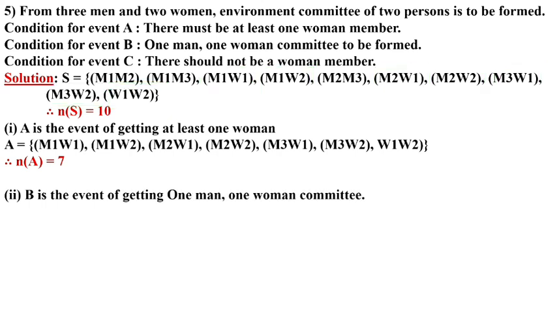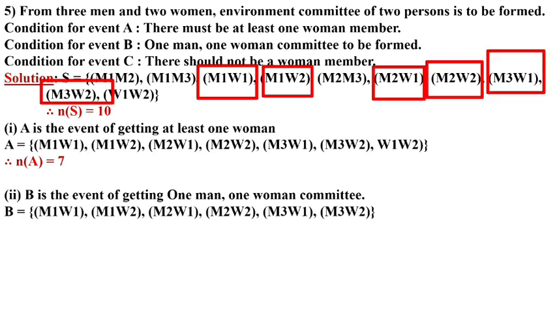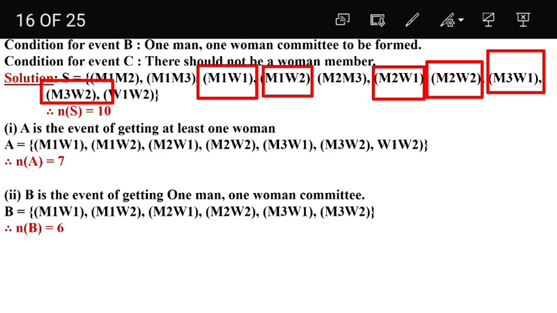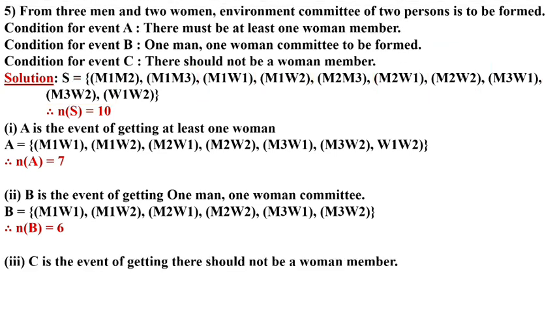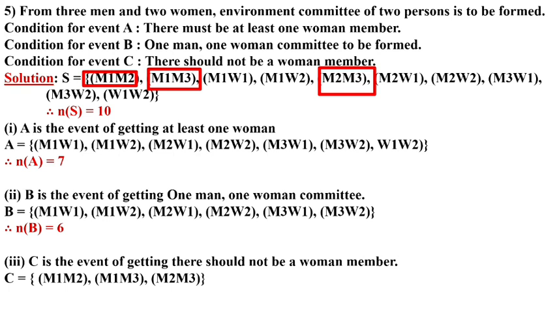Now condition B is given. 1 man, 1 woman committee to be formed. So here 1 man, 1 woman which are there, we have to take that. Therefore we have got number of B is 6. C is the event of getting no woman. Woman should not be there. So here we have to take only men. Where only men, that we have to take. So here we got number of C is 3.